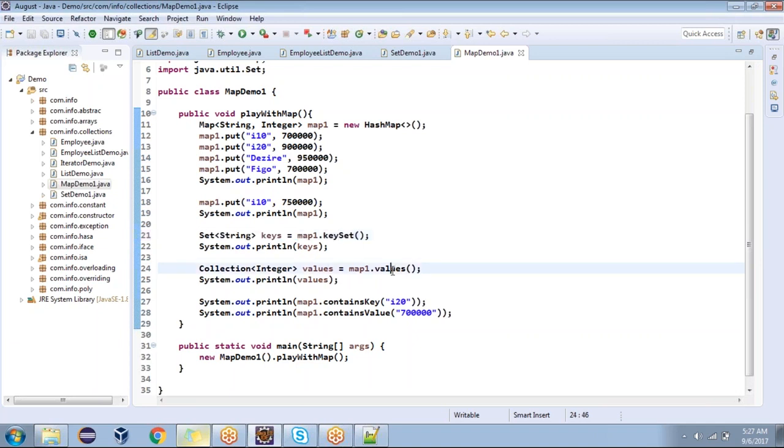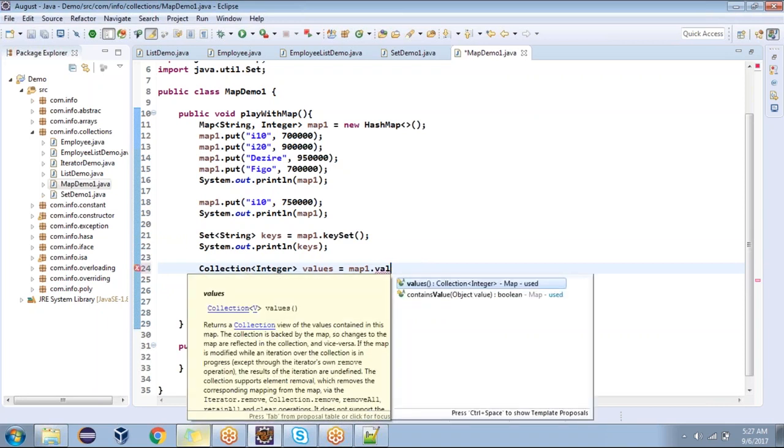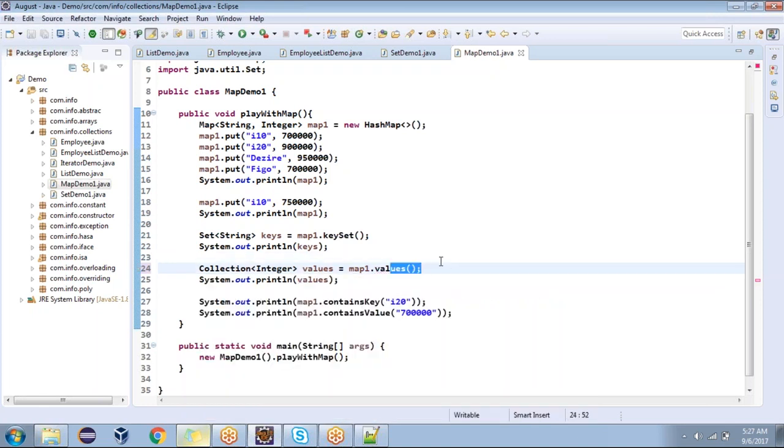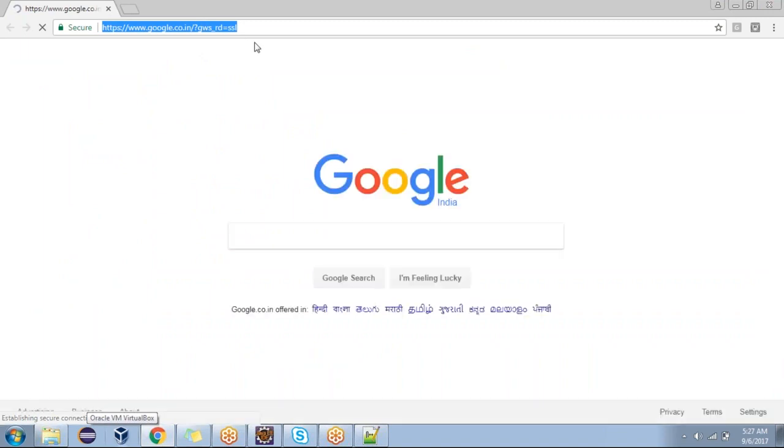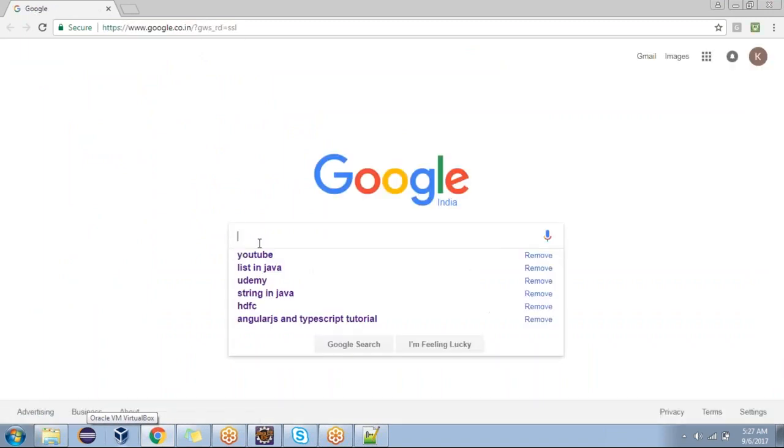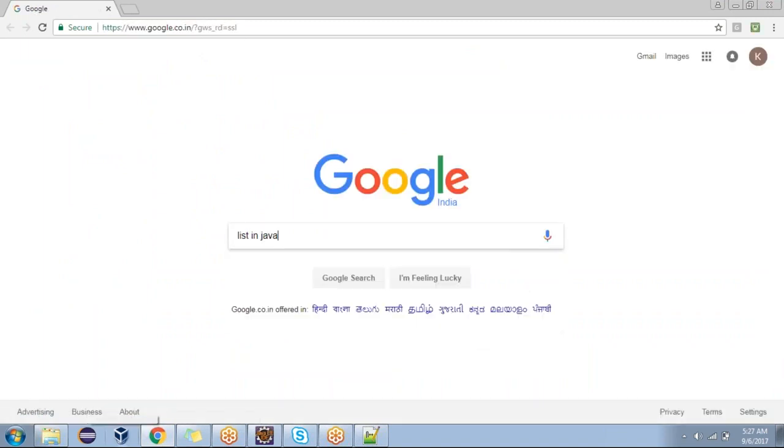Coming to values, what is the type of values? Collection. Collection is a super interface for the interface list, but actually it's a list. It's going to return the super type of that. The last class already showed you list in Java.